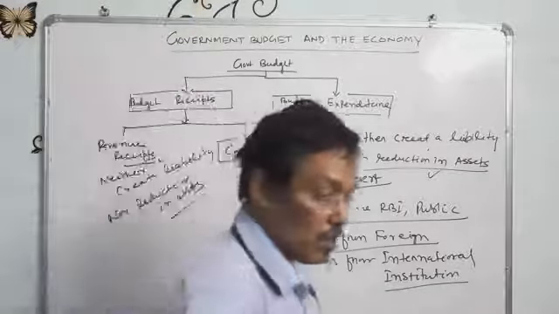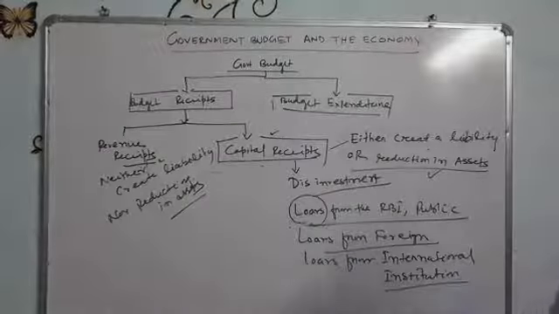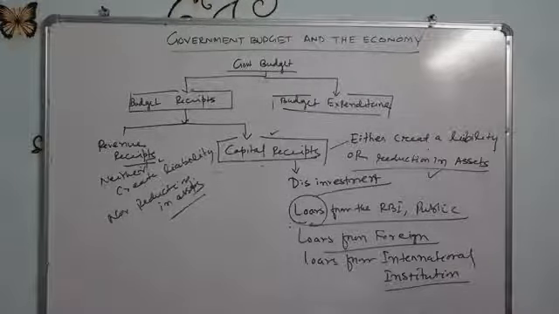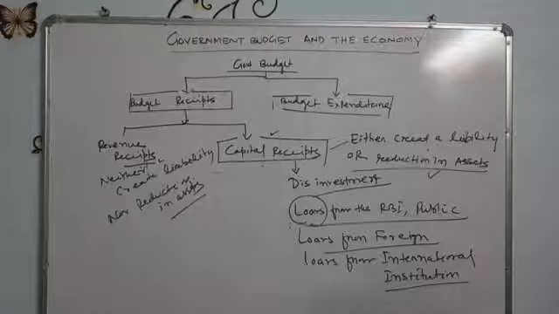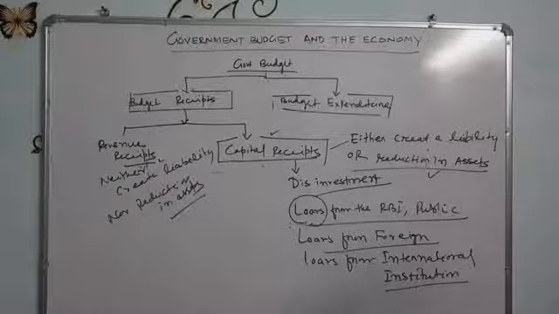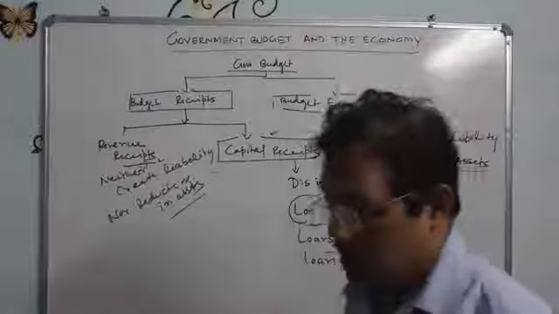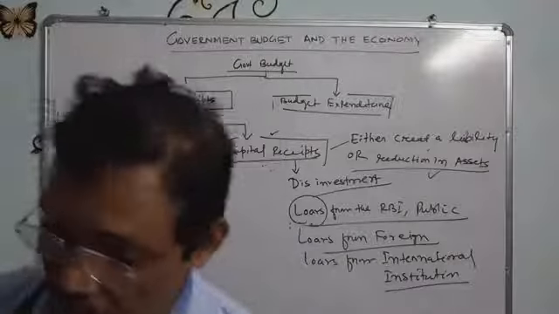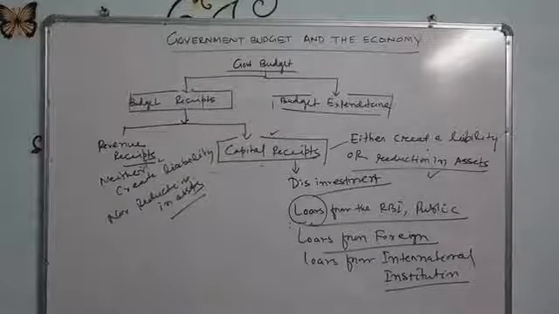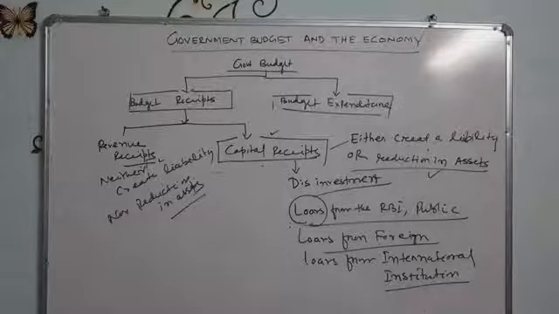I will not take more time today, because it is already a very short duration, but you must be very clear, because this is most important for this chapter, revenue receipts and capital receipts, as you will get a 6 mark question from this unit. The number of pages is less, but understanding will take more time.